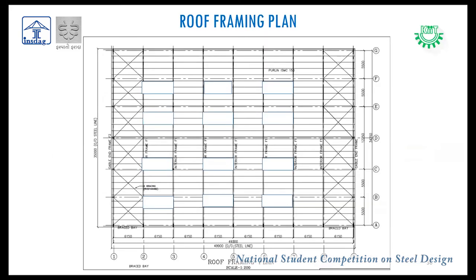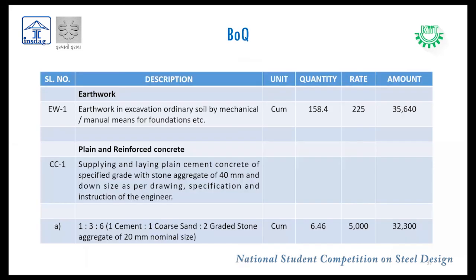This is the roof plan. We have provided 4 rows of transparent sheets, as you can see on the screen, for proper lighting purpose. This is the bill of quantity.